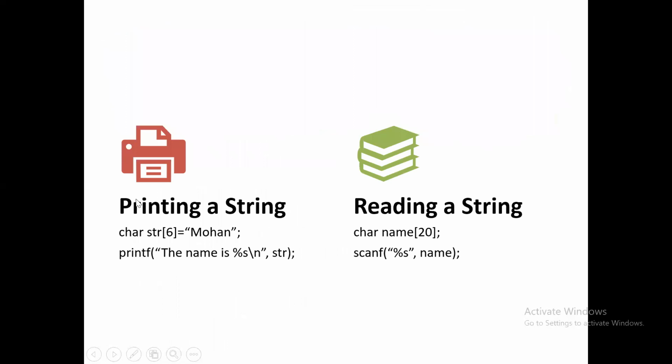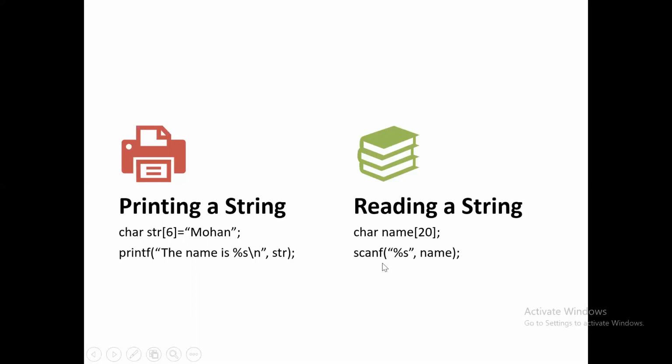Then for printing a string and for reading a string, you can use printf and the scanf function. Same as earlier, but for printing a string you need to use the format specifier %s, and you can give the variable str. For reading a string, you need to specify %s and use the variable, but here you need not use the ampersand while reading the string.